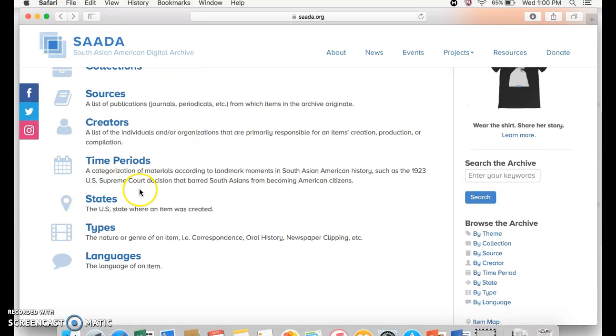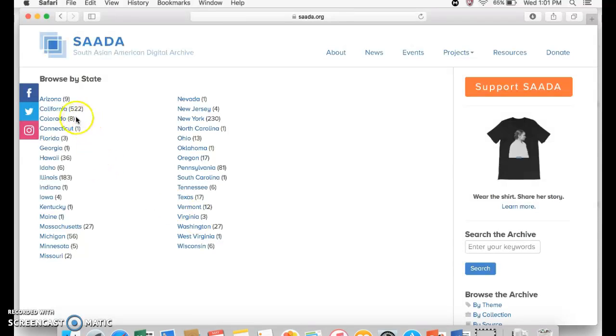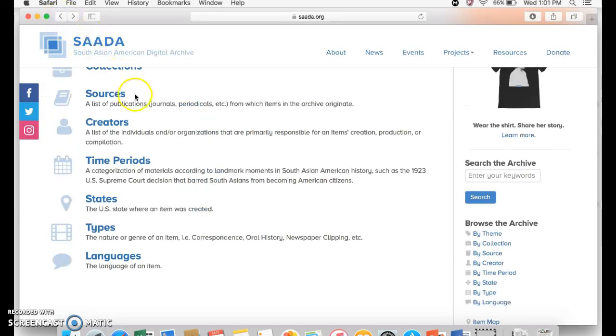And then also if you're interested in states, like the region that these stories are coming from. As you can see, California has 522. New York is another huge one, 230. And I'm sure more stories will come out from the other places, but these are the most popular. Illinois has 183. So yeah, you can browse by state as well.